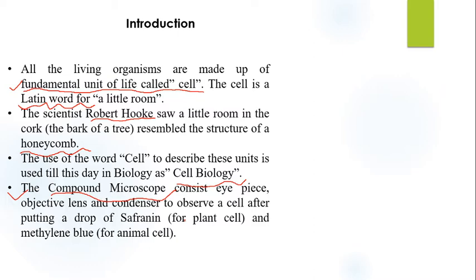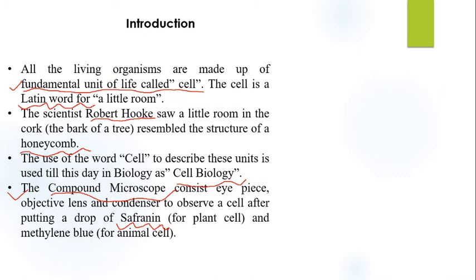For that, first of all we take a sample of cells. Take a carrot. You can visualize the cell in the carrot, and also in the onion root tip. First we take a small thin section of the cells, then we use safranin. Safranin is just a dye that stains the cells. After staining, we visualize the cells under the compound microscope.